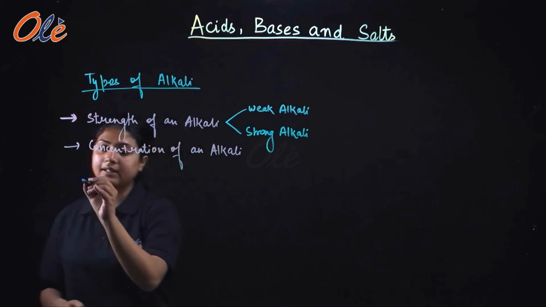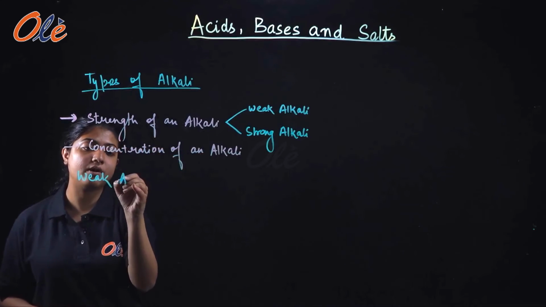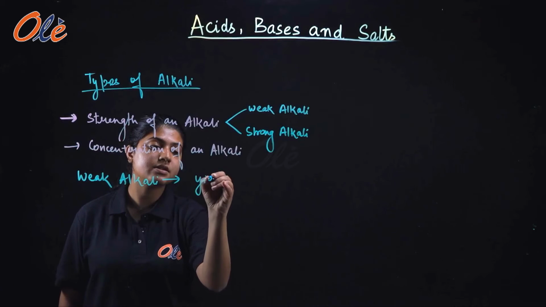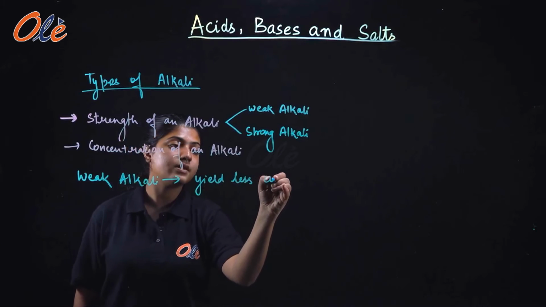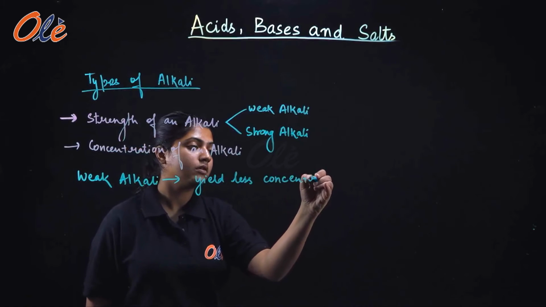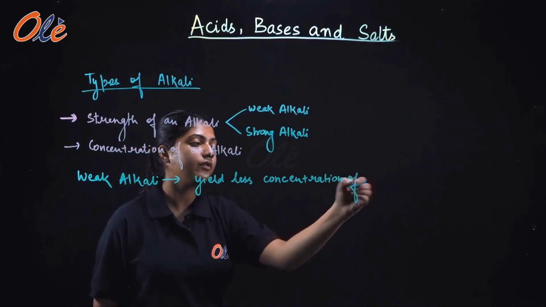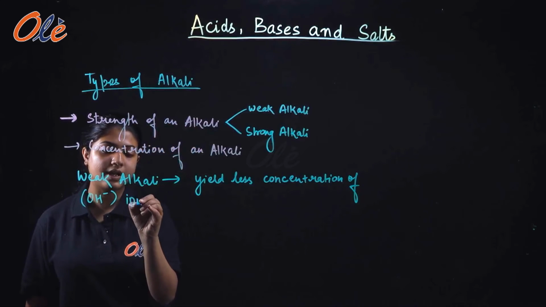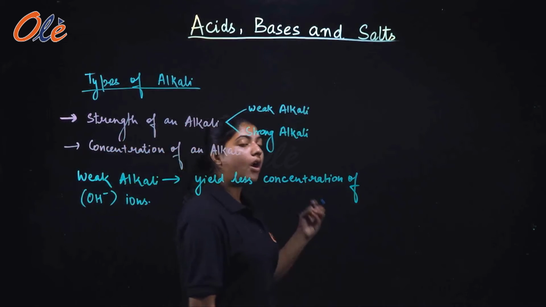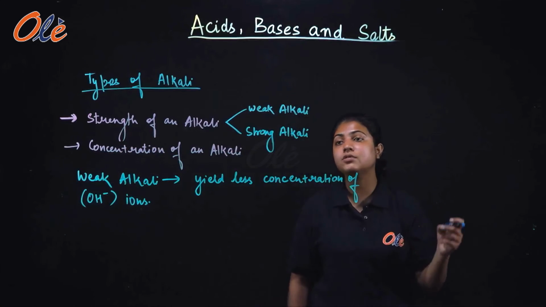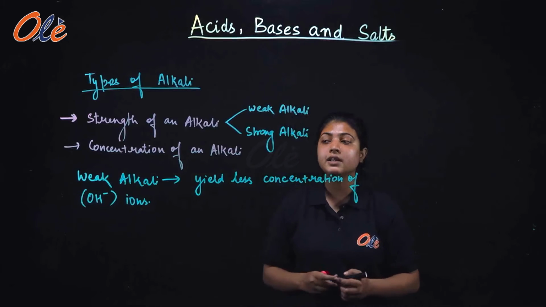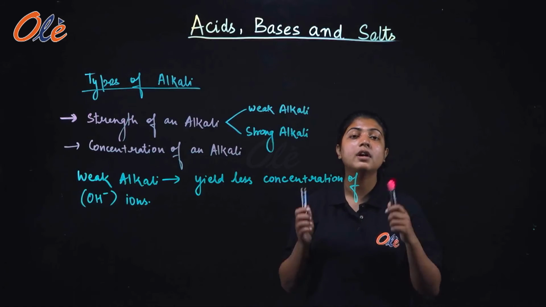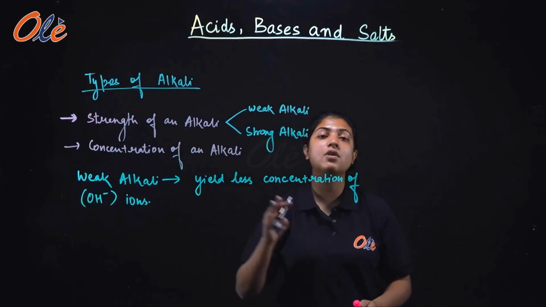So a weak alkali on dissolving with water yields less concentration of hydroxide ions, and just opposite to that, what will be the strong alkali? A strong alkali will yield more concentration of hydroxide ions.